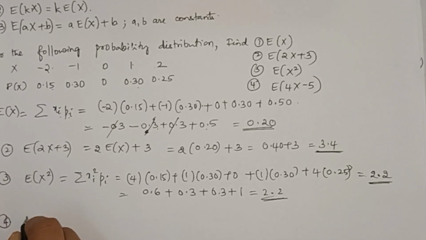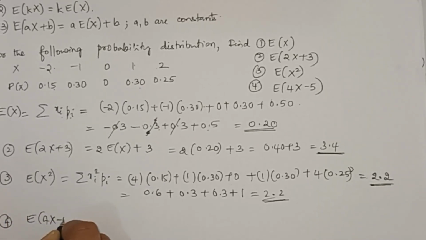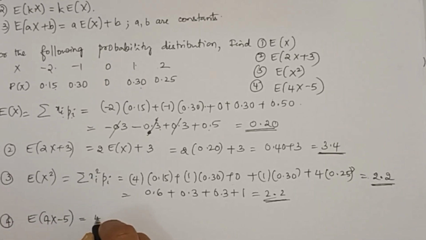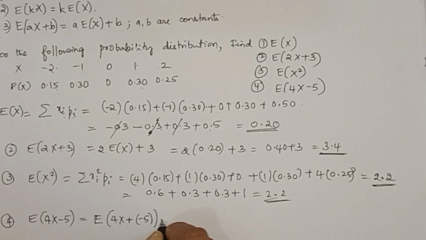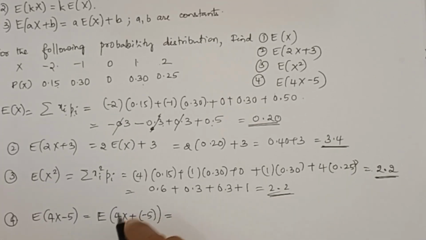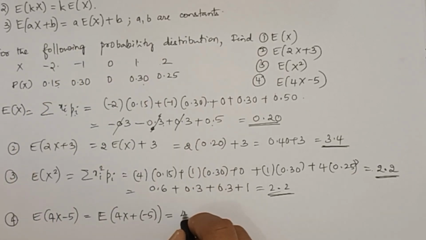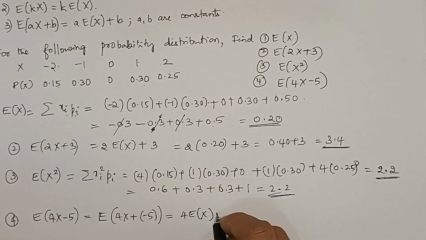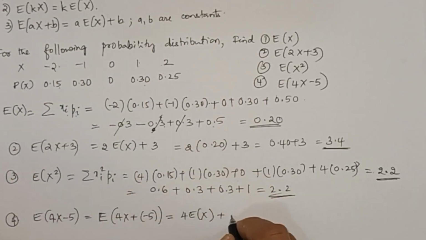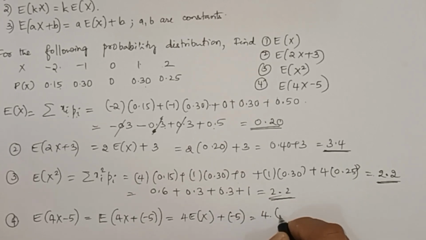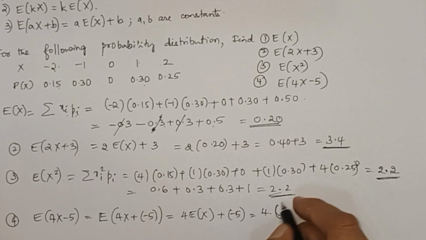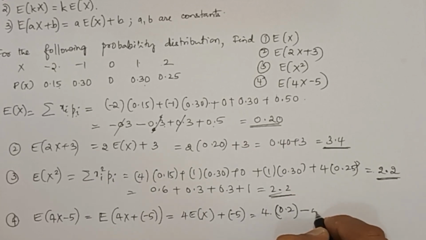See the last one, E of 4x minus 5. We can write this as E of 4x plus minus 5. So this gives you, using the third property, 4 into E of x plus E of minus 5, which is minus 5. So that is nothing but 4 into E of x, which we got as 0.2, minus 5.